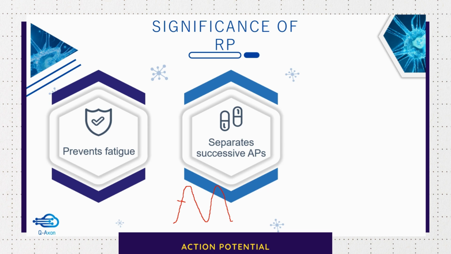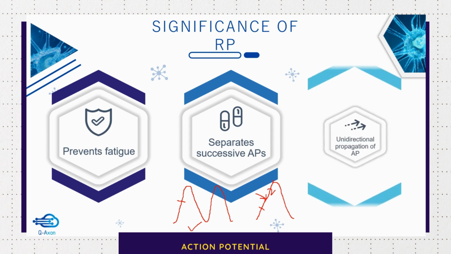On the other hand, imagine if there was no refractory period, then if this is the first action potential, now let's say you apply a second stimulus here and the tissue responds with yet another action potential. So this is your second action potential. And then there is repolarization. Now in this action potential, there are actually two action potentials merged into one, but we cannot separate them out. It looks as if there is only one action potential. So this confusion is prevented because of the presence of refractory period.